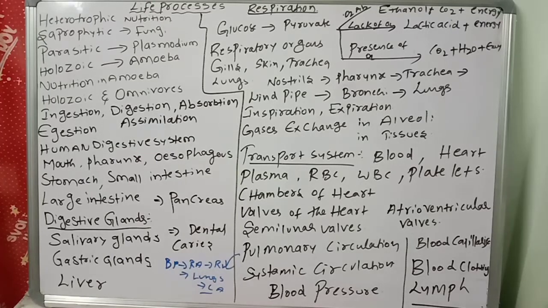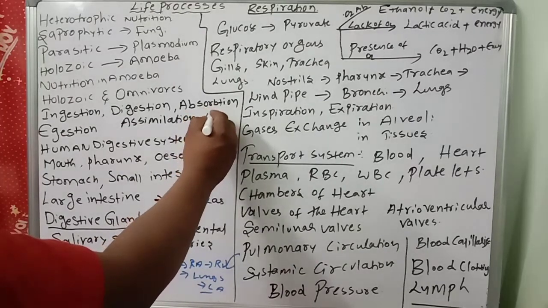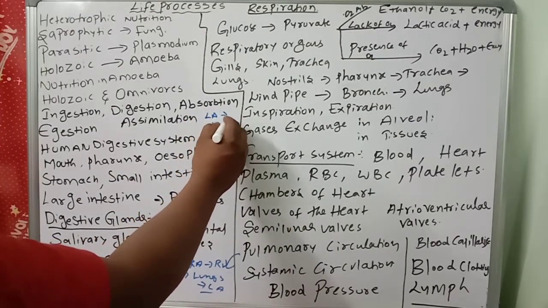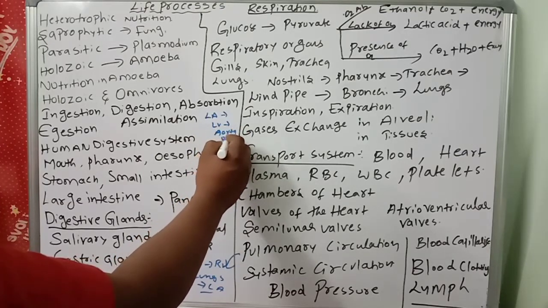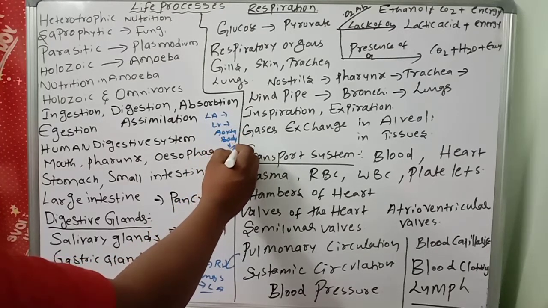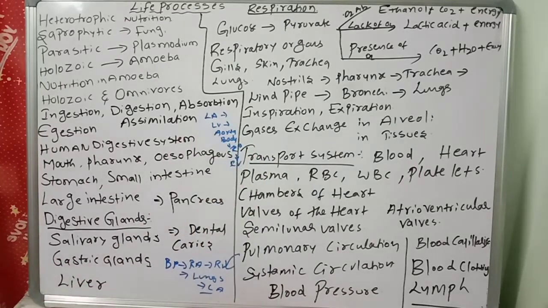That is the pulmonary circuit. In the systemic circuit, blood flows from the left auricle to the left ventricle to the aorta, from the aorta to body parts, and again back to the right auricle and right ventricle. This is called the systemic circuit.